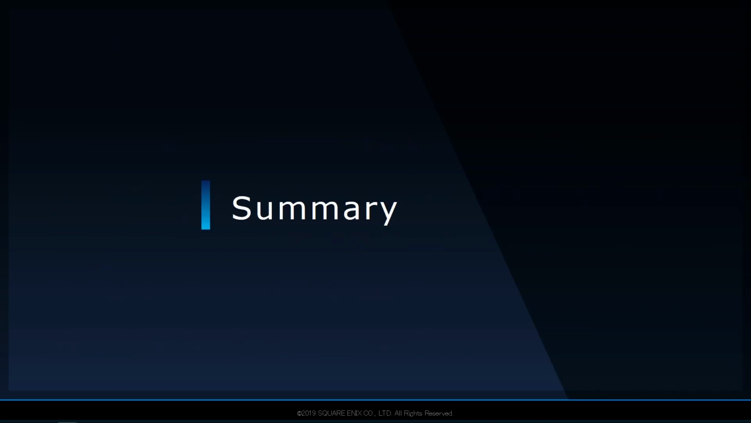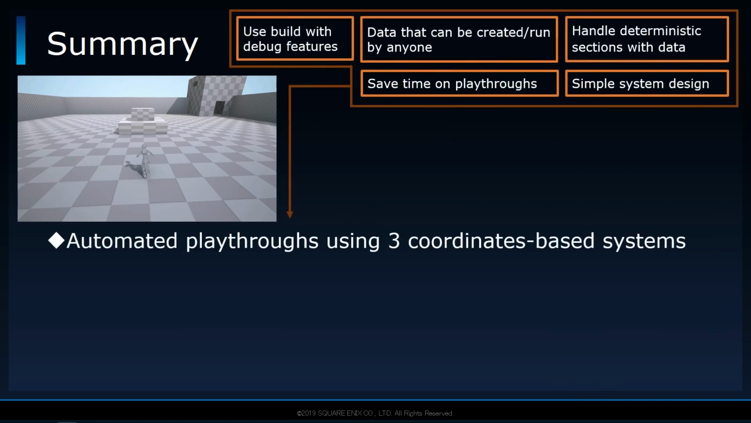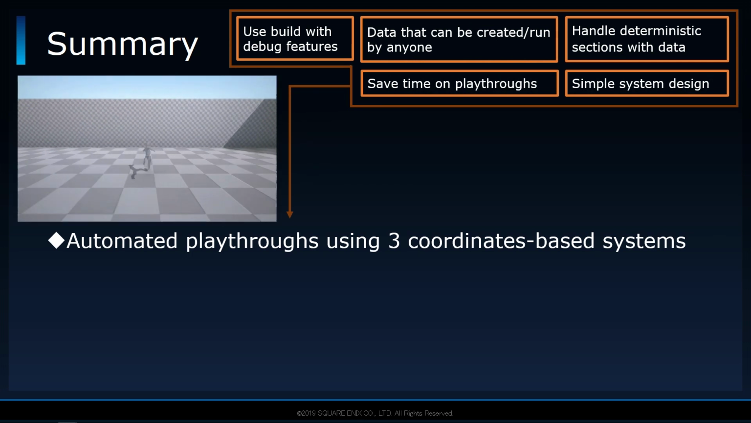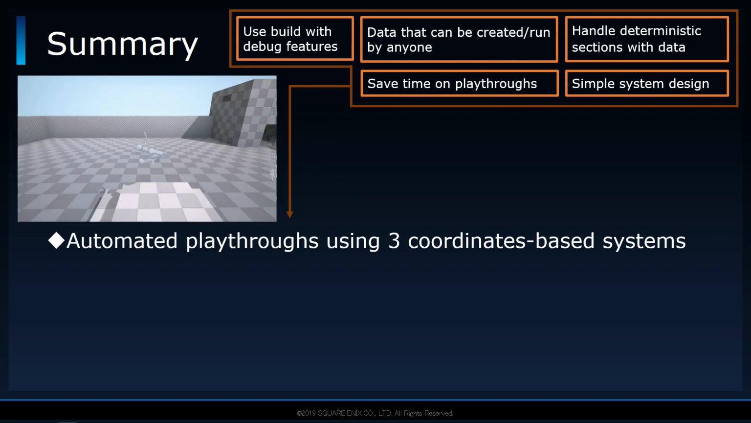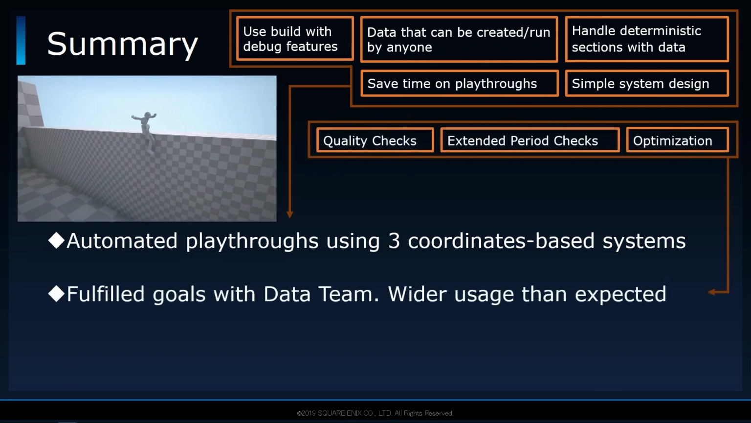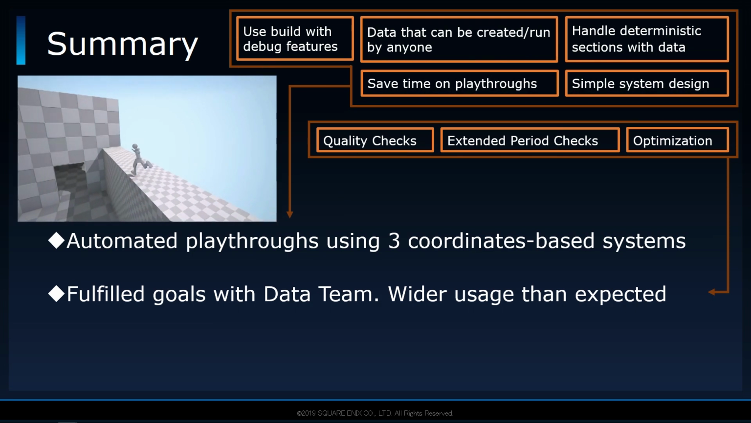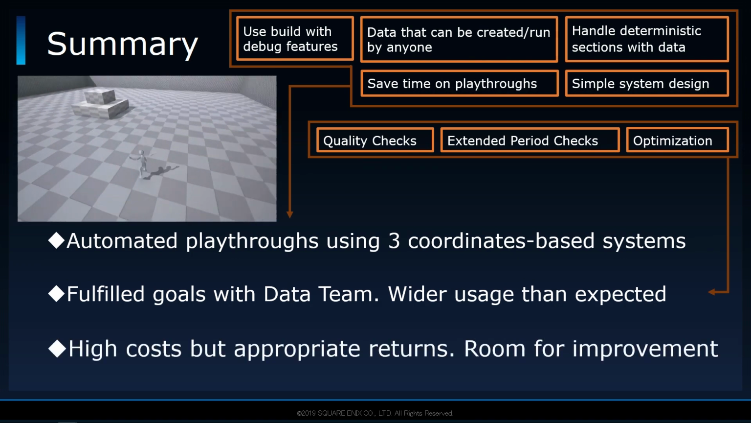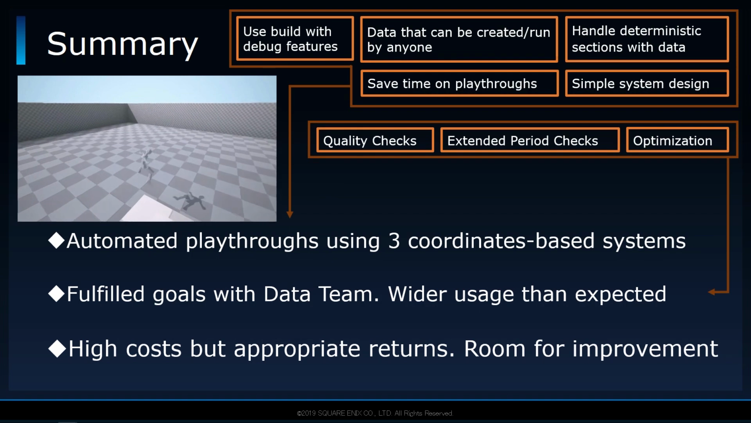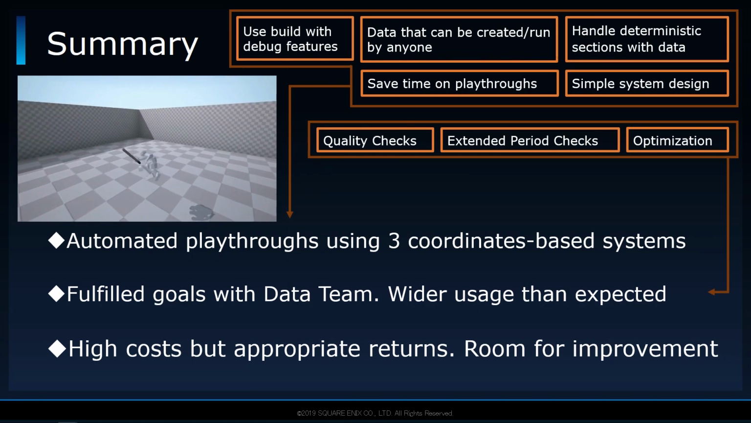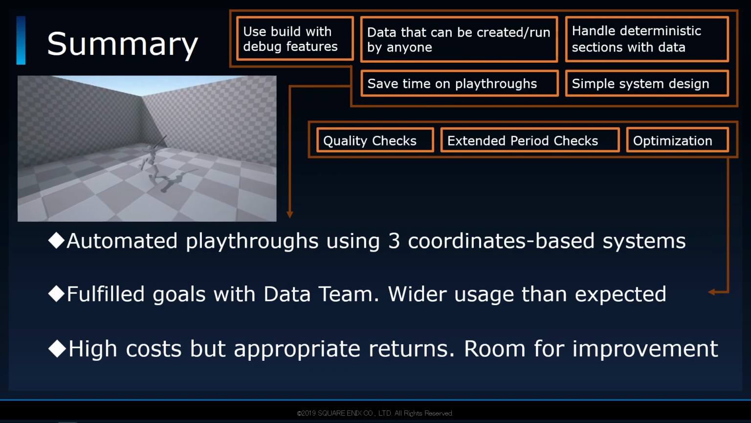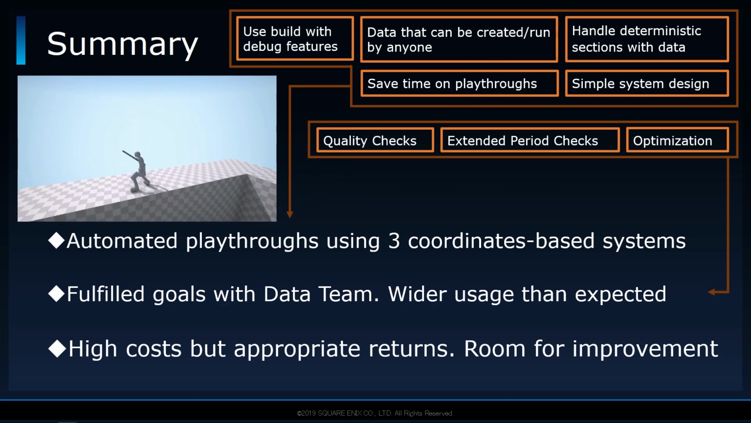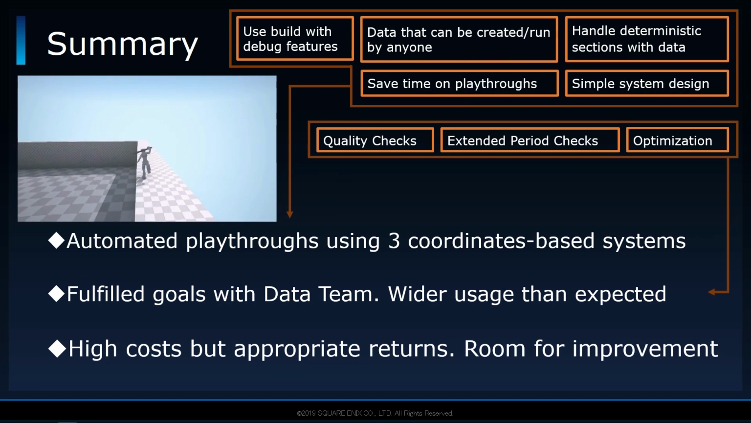So to summarize this postmortem, through the implementation of 3 systems based on 5 objectives, we were able to fully automate playing through the main story of the game. These goals were fulfilled through collaboration with the data team, resulting in much wider usage than expected. While the support cost was high, we saw high returns as well, which may actually be greater than our conservative estimates. There's also plenty of room for improvement, and by maintaining the momentum behind such a system across multiple projects, I believe autoplay can become an indispensable system for the development of any AAA title.